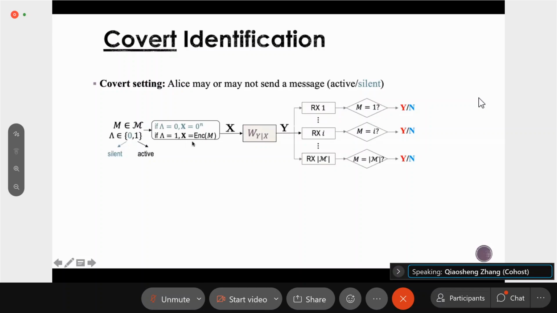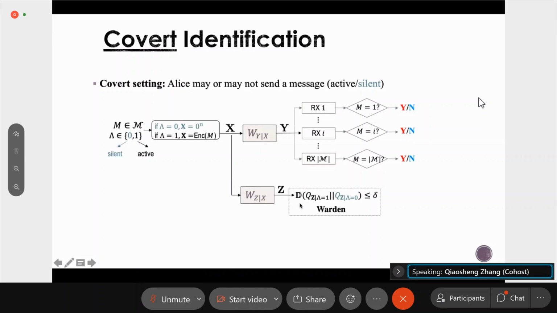And this sequence x is passed through a channel W_{Y|X}, and the channel output is denoted by y. There are many receivers, where the number of receivers is exactly equal to the size of the message. And each of the receivers has to answer their own question correctly with high probability. On the other hand, in these communication systems, there may also exist some eavesdroppers who can eavesdrop on the transmitted signal from a noisy channel W_{Z|X}, and the channel output is denoted by a length-n vector z.